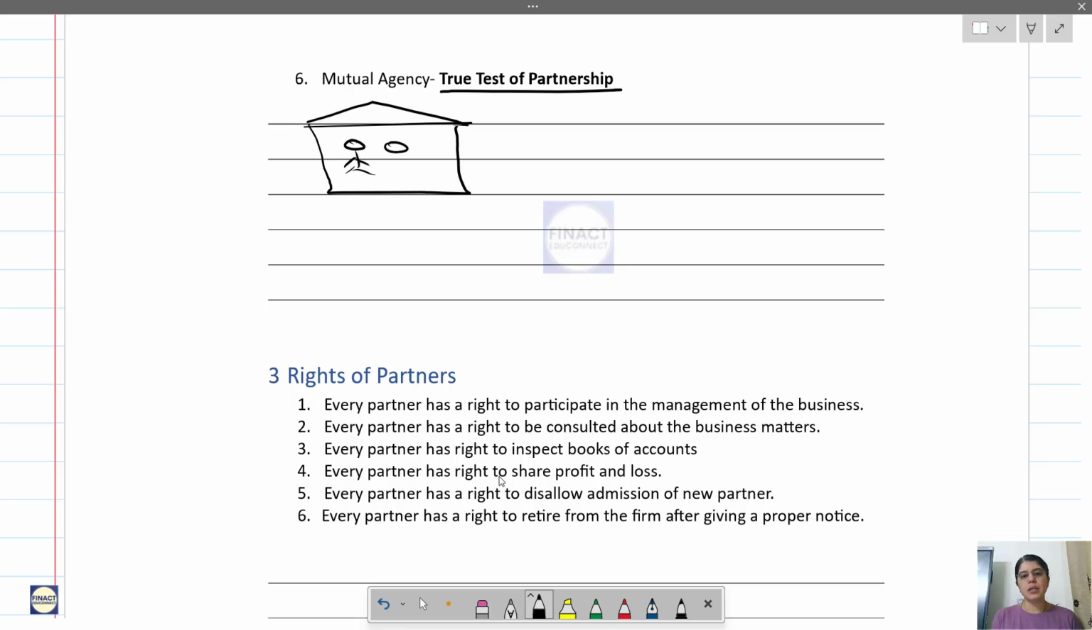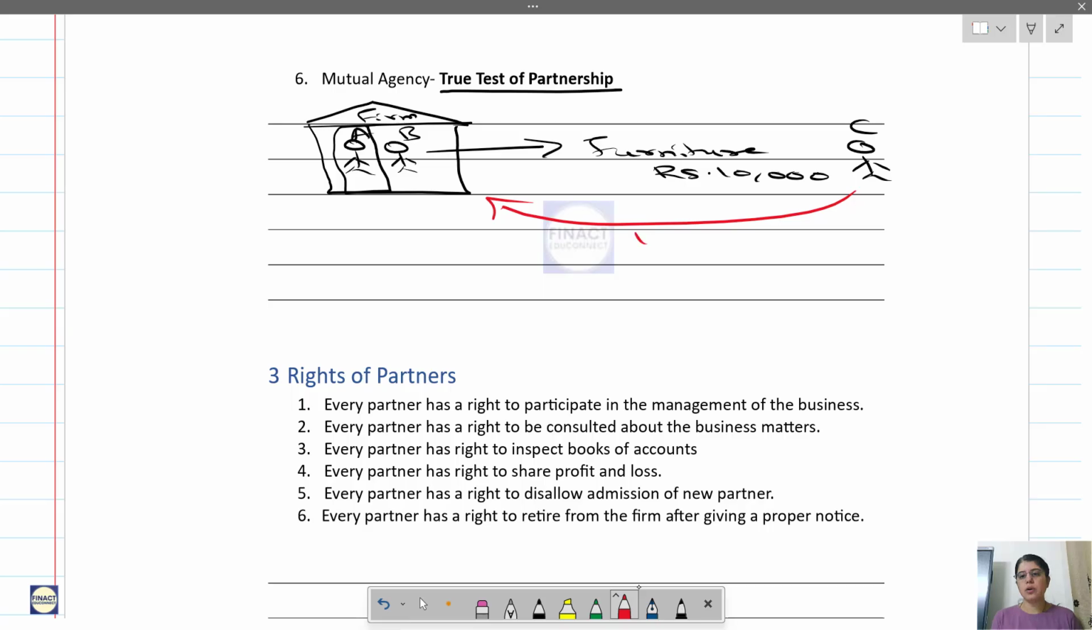You have 2 partners, A and B. A was absent, and B purchased furniture for the firm worth rupees 10,000 on credit from C. B purchased it on behalf of the firm, and B said that we will pay you after 15 days. So after 15 days, C comes over here.